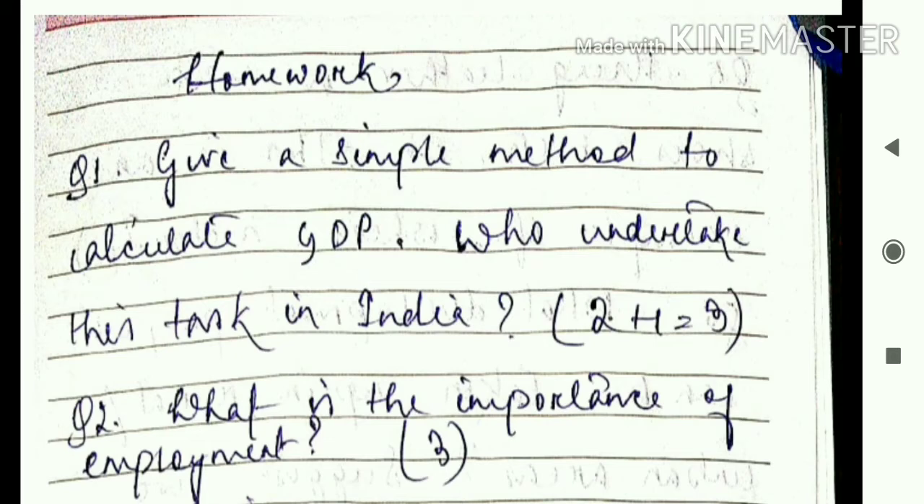So the first question is, give a simple method to calculate GDP. Who undertakes this task in India? You can write the answer as: a simple method to calculate the GDP is to sum up the value of all the final goods and services that are produced in an economy during a year. And here it is to be noted that we should not include the value of the intermediate goods. So who undertakes this task in India? This task is undertaken by a central government ministry, that is the Ministry of Statistics and Program Implementation.